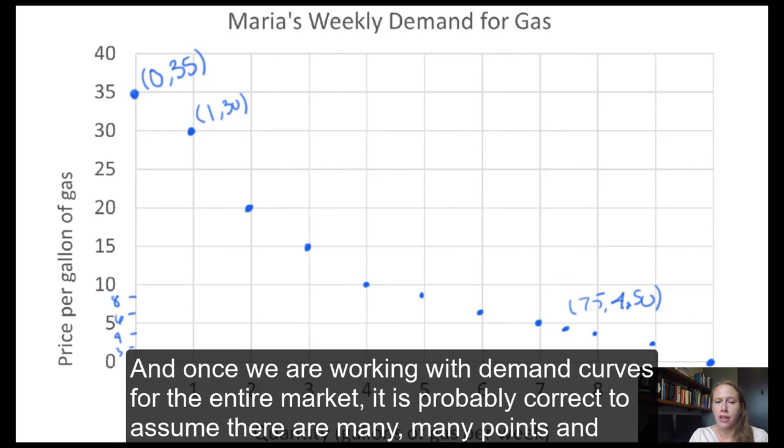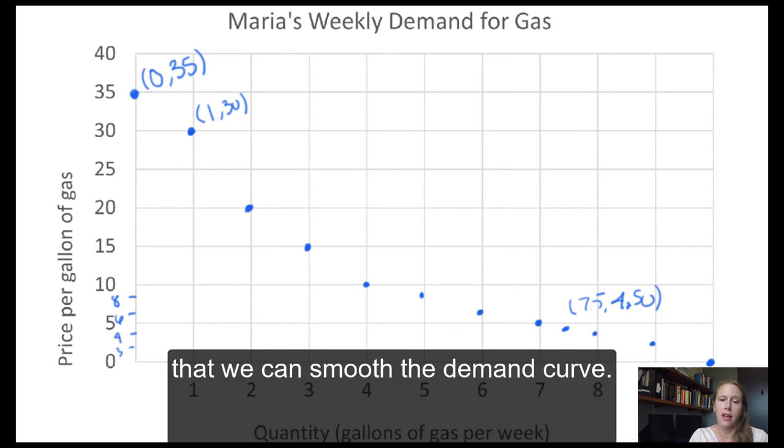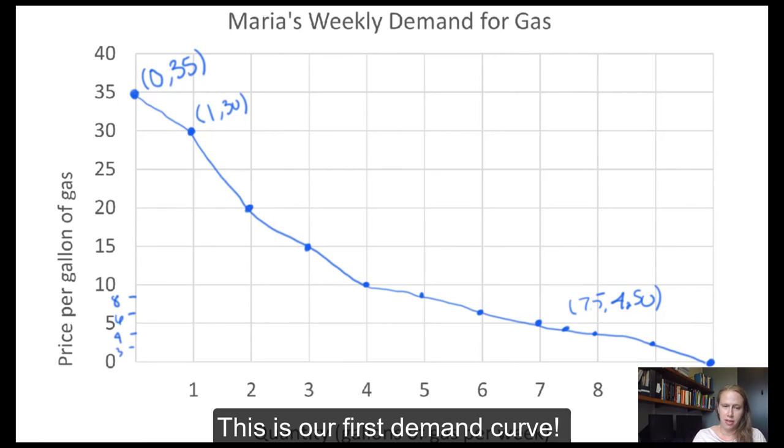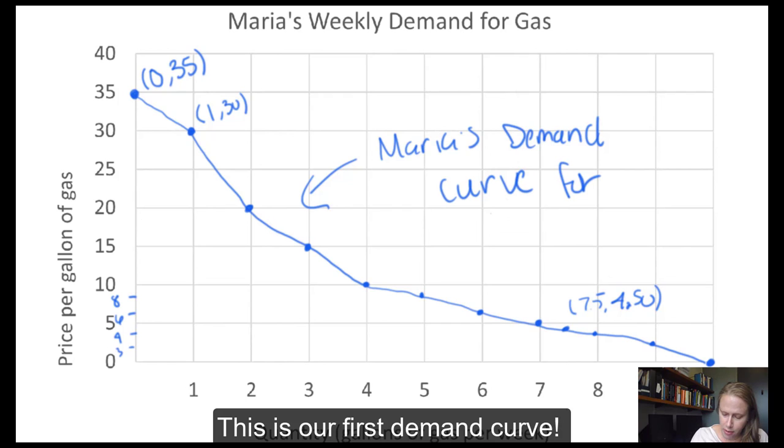And once we are working with demand curves for the entire market, it is probably correct to assume that there are many, many people leading to many, many points on the demand curve, and that we can smooth the demand curve. So let's go ahead and smooth Maria's demand curve too, and we will connect all the points. And there we go. This is our first demand curve. So here is Maria's demand curve for gas.